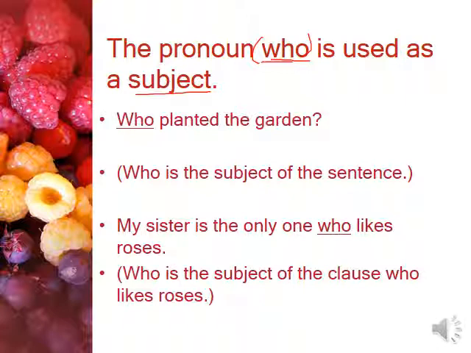My sister is the only one who likes roses. So here I have two sentences that are connected to each other with who. Here, my sister is the only one, this is one sentence, and the other one, who likes roses. So in this sentence, who likes roses, who is the subject. Here I have a verb, so before the verb I have a subject pronoun. Who here is the subject. Who is the subject of the clause who likes roses. Of course we call it a clause. Clause also means a sentence.